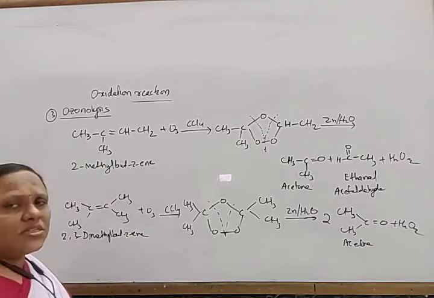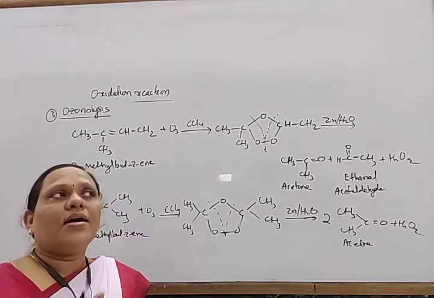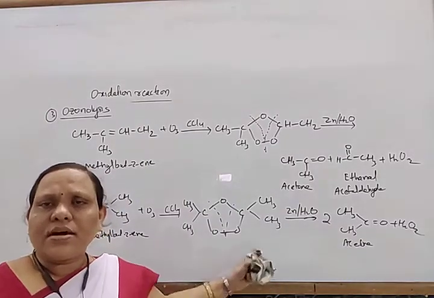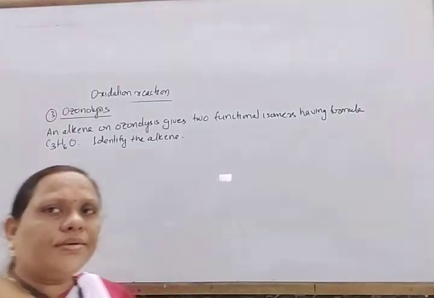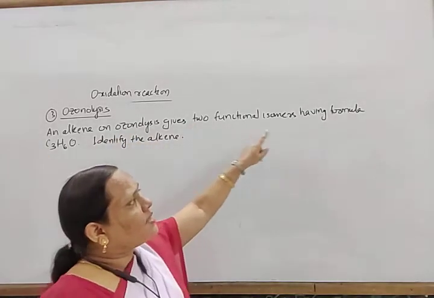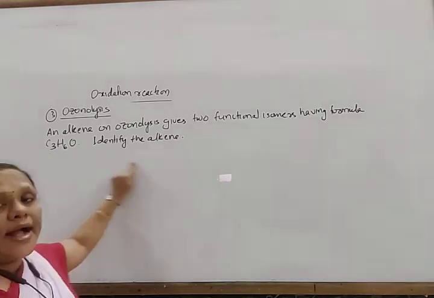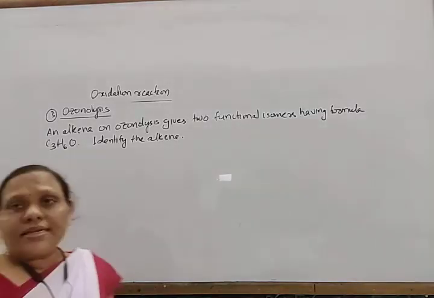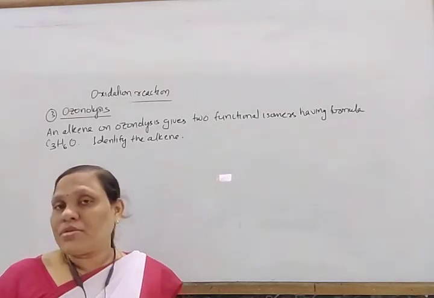So if a question arises, if some alkene on ozonolysis gives these carbonyl compounds, then identify that alkene. Let us solve one problem of this type. Look here, one question. An alkene on ozonolysis gives two functional isomers having formula C3H6O. Identify the alkene. We know in ozonolysis of alkene we generally get carbonyl compounds.